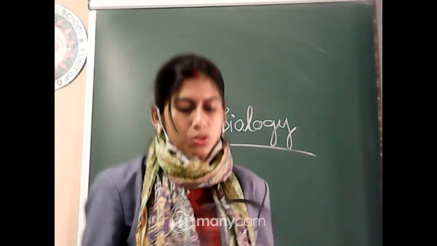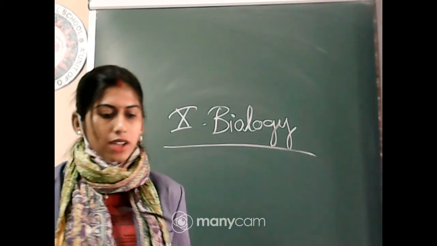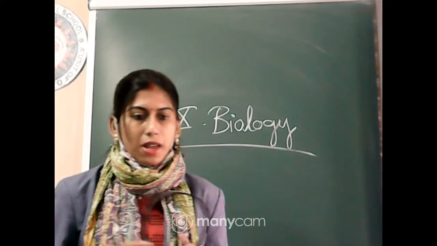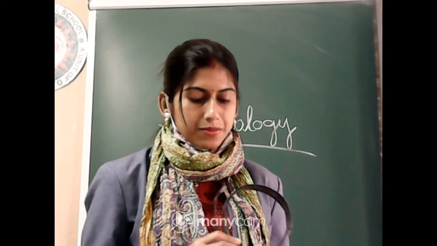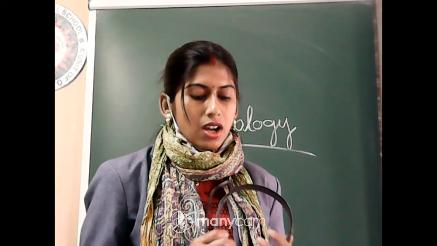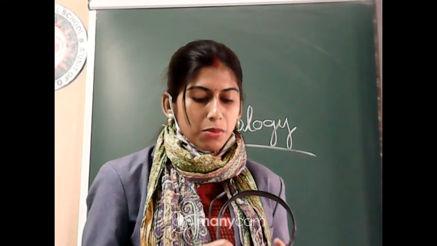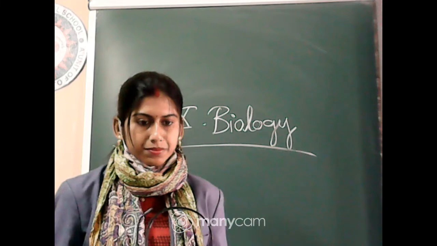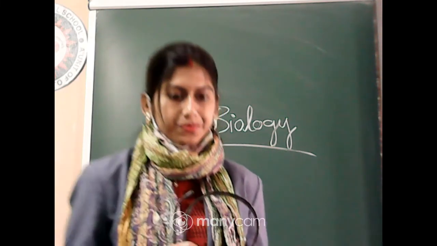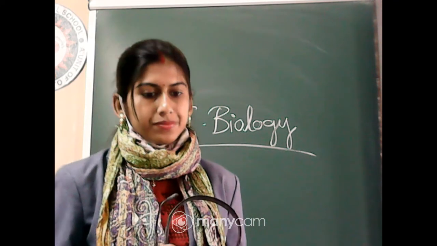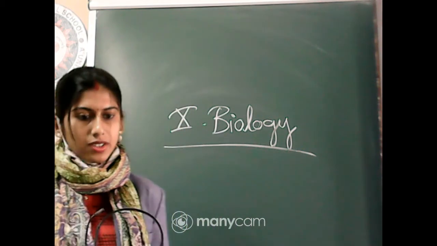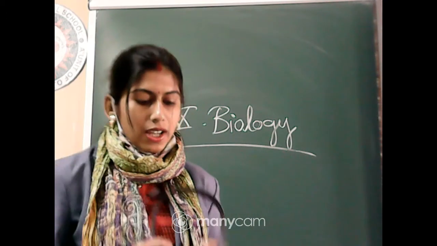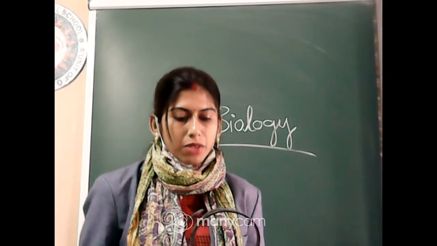Write the equation to show aerobic respiration. You know that one, that glucose plus oxygen gives carbon dioxide, water plus energy. Right? Come to the next question. How many molecules of ATP are produced per molecule of glucose during aerobic respiration? Very good. 38 molecules of ATP will be produced.